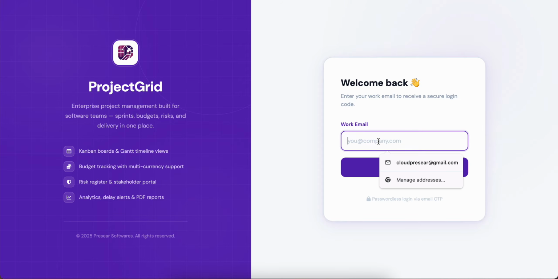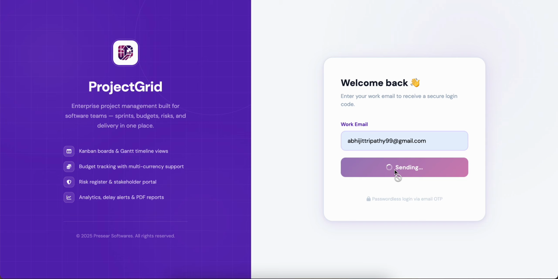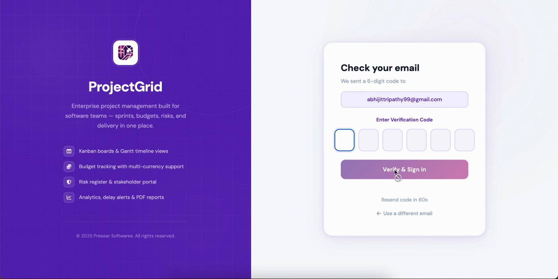What you can do is put the email address here. I'm just putting my email address here so that it will be easy to access. I got an OTP which I am putting in.